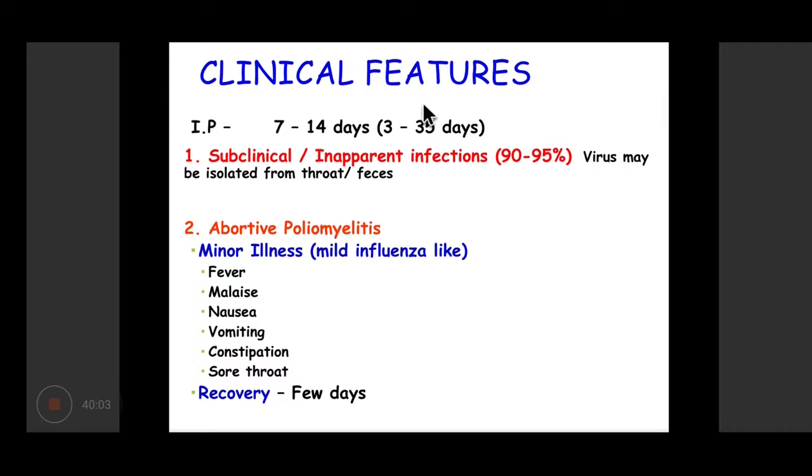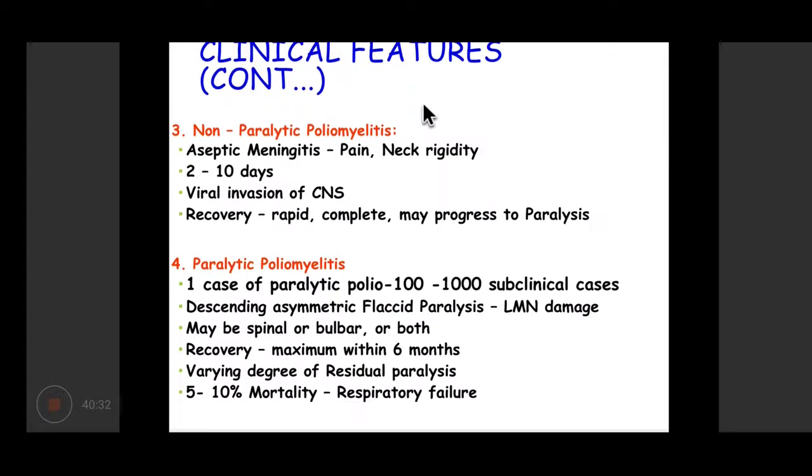The second phase, slightly more severe, is abortive poliomyelitis, in which there are few symptoms that disappear on their own, and there is no paralysis or weakness. The infection presents as a mild influenza-like illness, with fever, malaise, nausea, vomiting, constipation, and mild sore throat, and the patient recovers within few days.